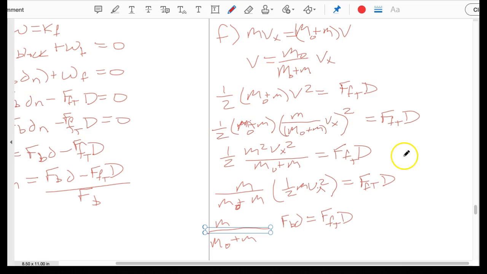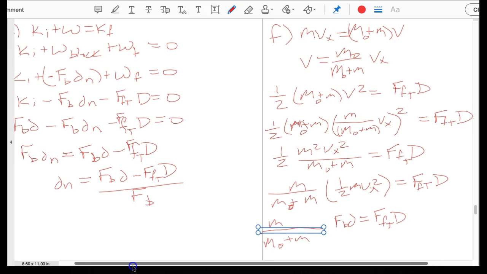So the other thing we had, in part E, remember we had F_B d minus the force of friction, so that's this one right here on top. So let's move this over so you can see it.